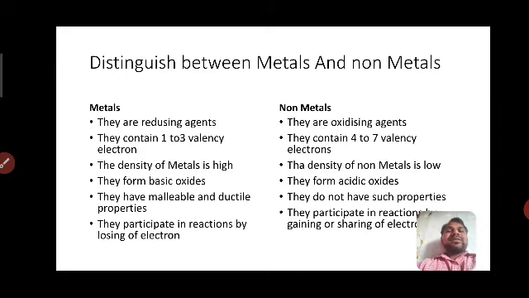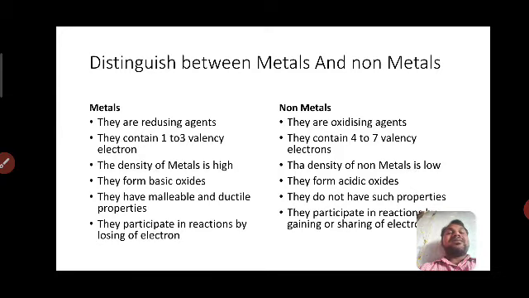That's why metals show high density and non-metals show low density. Metals form basic oxides due to the positive character. Non-metals form acidic oxides due to the negative character.